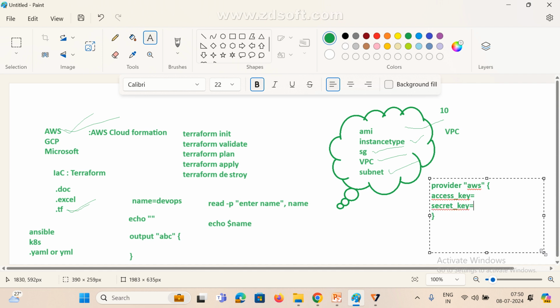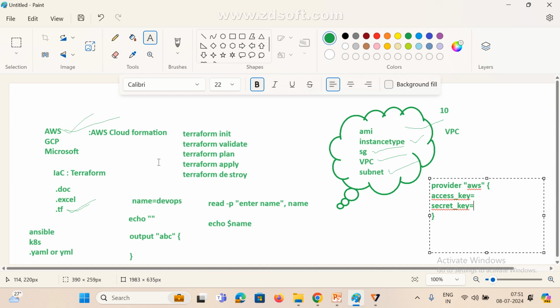Why do you need to add this? You need to connect to the AWS cloud. Which user do you want to connect as? In real time, many people work in parallel, and every user has a username, an access key and a secret key. With the help of this only we connect to a particular cloud.